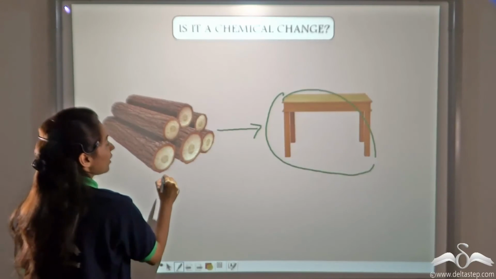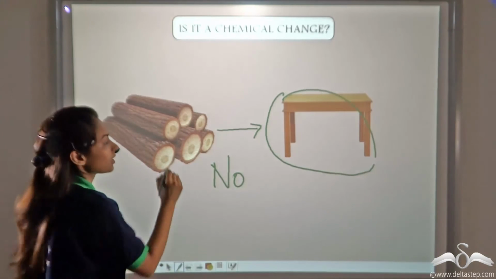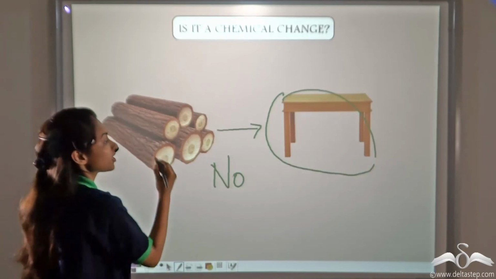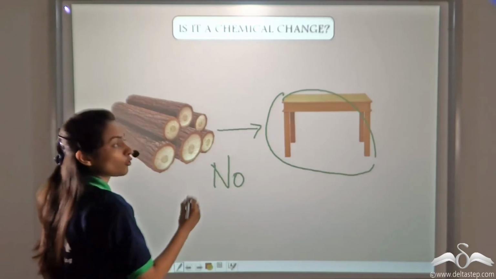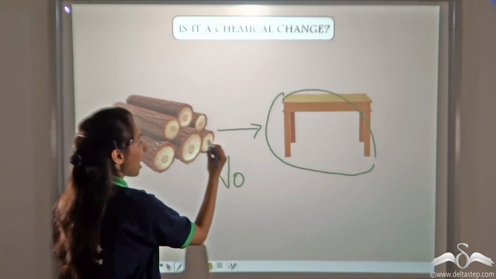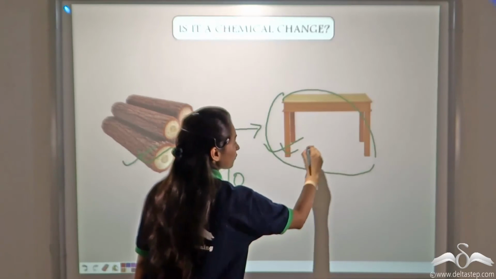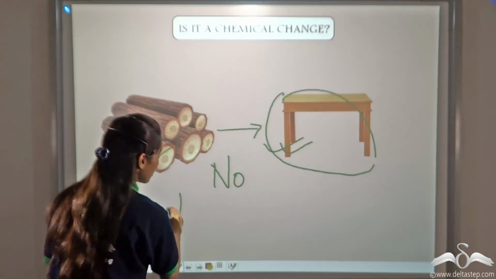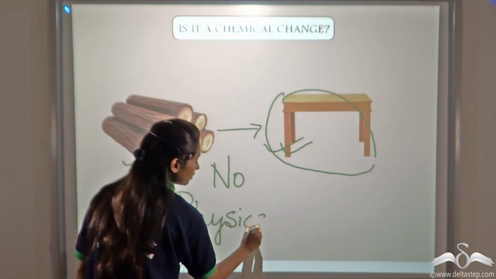But no, there is no new substance formed from this wood, as the wood remained the same and there is a major change in its size and shape. So no new substance or no new product is formed here, and the chemical properties of the wood and the chemical properties of this furniture remain the same. So this is just a physical change and not a chemical change.